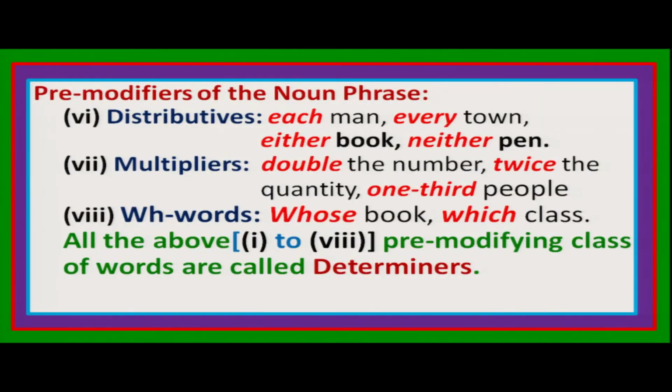And these words like each, every, either, neither, are called distributives in the noun phrase. And sometimes we have also multipliers: double the number, twice the quantity, one third people, one third apple, two thirds of the majority. All these things are called multipliers, and they are also used as pre-modifiers, before the head noun in the noun phrases, right?